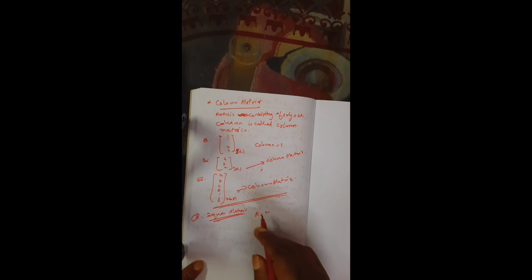Any matrix whose rows are equal to columns is called a square matrix. Number of rows equal to number of columns, then it is a square matrix. So we are taking 1. Here 1 by 1 square matrix. If we are taking 1, 2, 3, 4, 2 rows, 2 columns, again the same. Number of rows equal to number of columns. 2 by 2 square matrix.